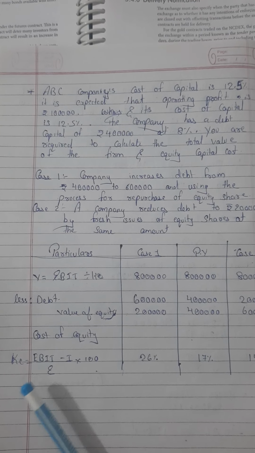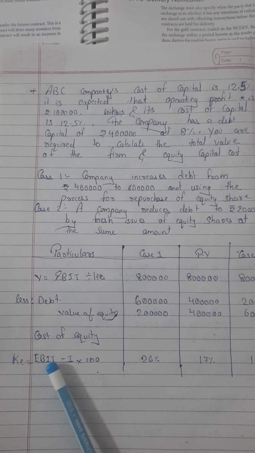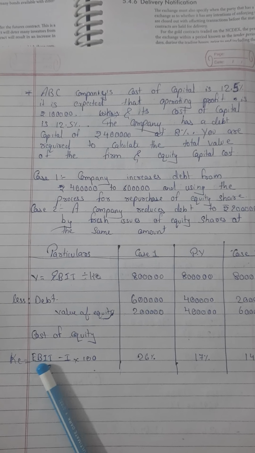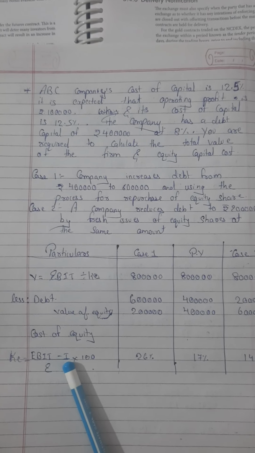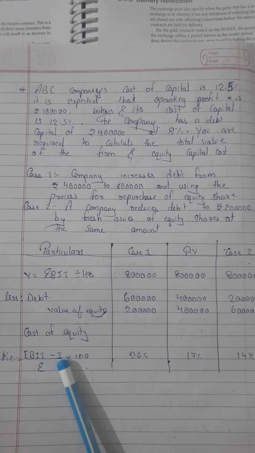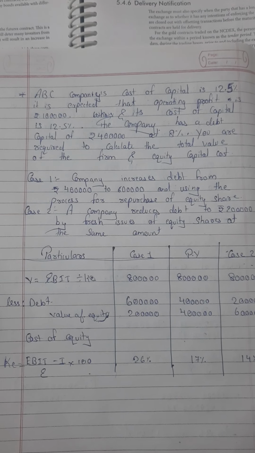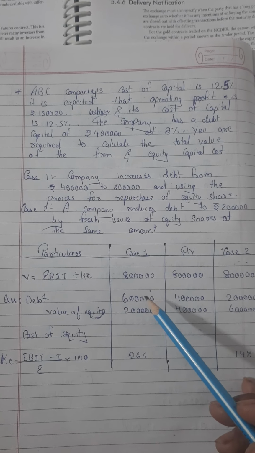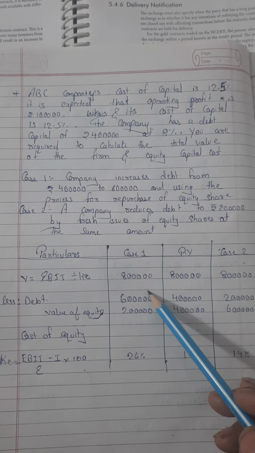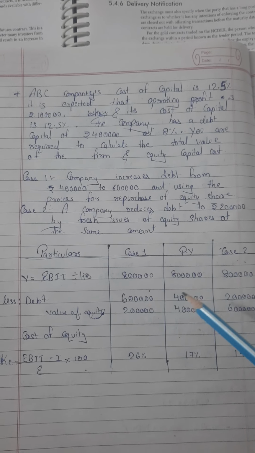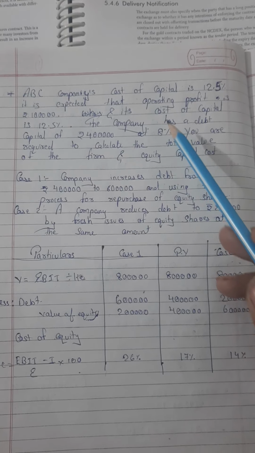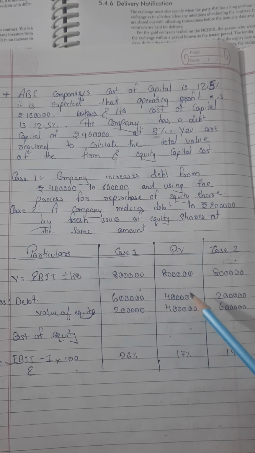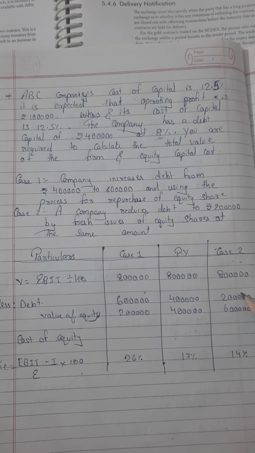To find the cost of equity, we have to reduce I from EBIT and then divide it by E. EBIT minus I divided by E into 100. EBIT 1 lakh is there minus I. I is the interest on debt. Debt 6 lakh here. And the cost of debt is 8%, right? So 8% of 6 lakh, 8% of 4, 8% of 2 lakh.